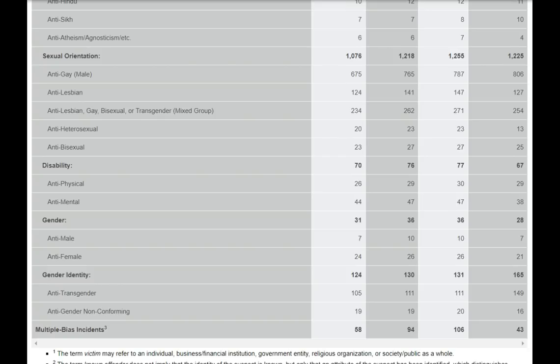So again, you could take this data to create alarming headlines highlighting the increase in Black and Hispanic hate crimes, but you could also do the same highlighting the increase in anti-Christian or even anti-male, anti-heterosexual hate crimes, and at the same time point out the good news that the anti-gay, lesbian, transgender hate crimes have remained constant or even declined slightly.